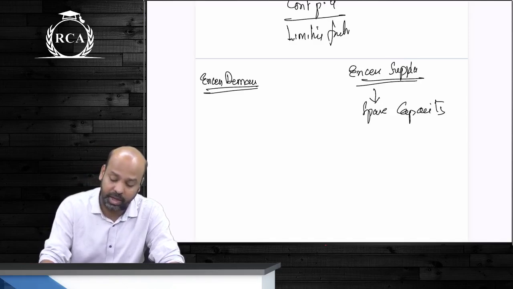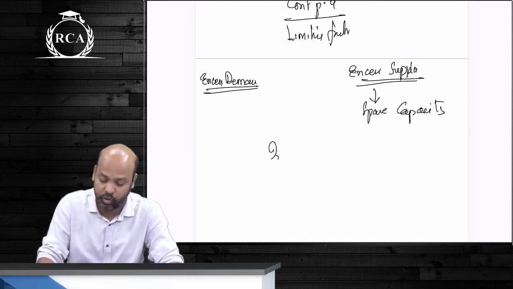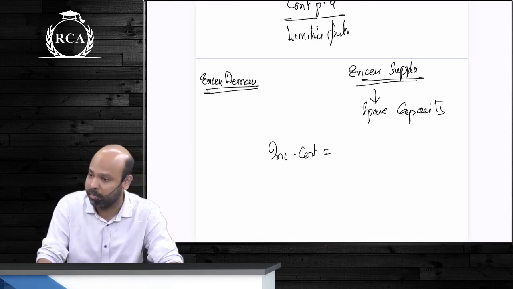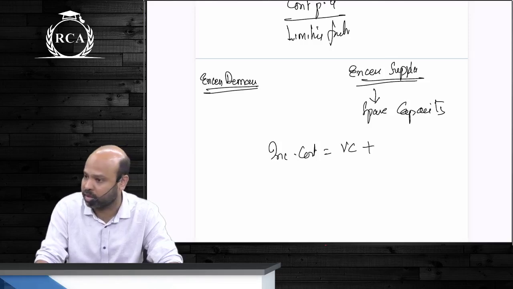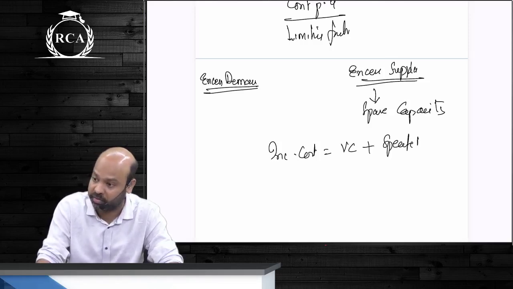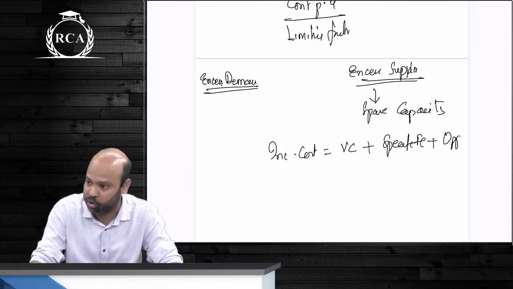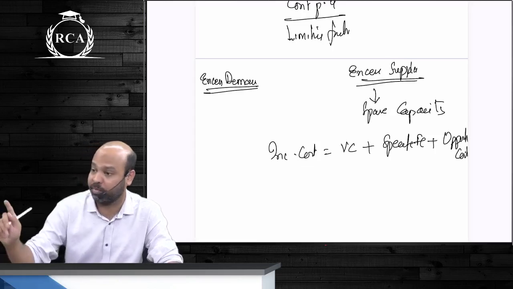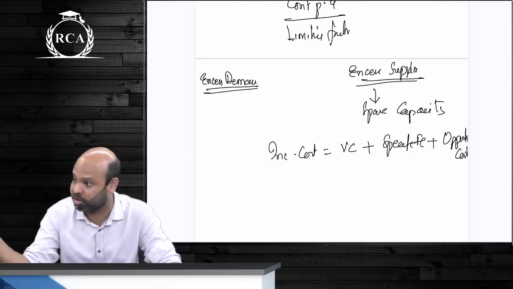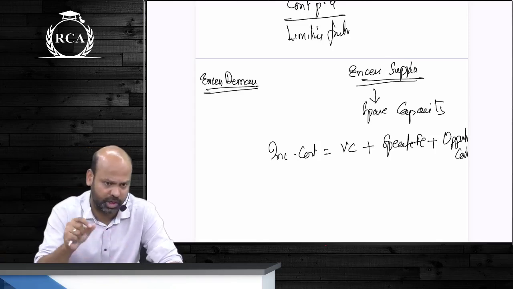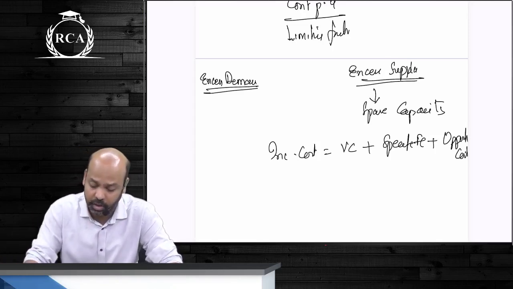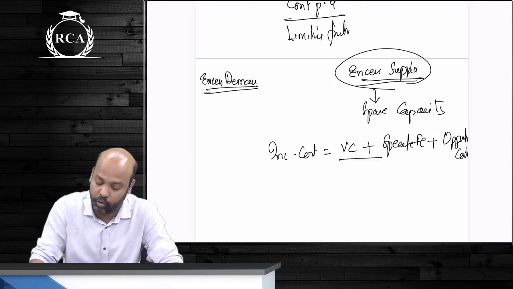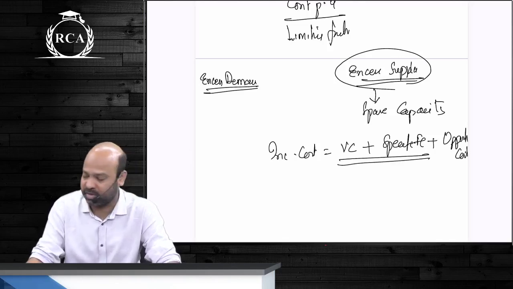Whether it is excess demand or excess supply, beta, you're supposed to take incremental cost. Incremental cost comprises variable cost, specific fixed cost, and also opportunity cost. In case you have excess supply, there will not be any opportunity cost. Opportunity cost per unit should not be compared. You have to also check how many units you are foregoing of the other product, beta, and then arrive at opportunity cost. So in case you have excess supply, you will only have variable cost plus specific fixed cost.